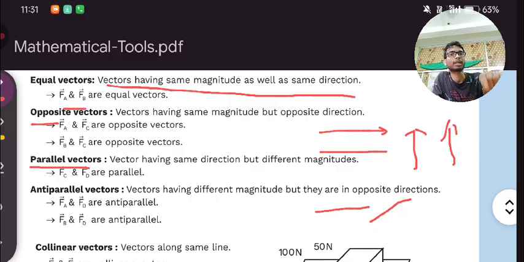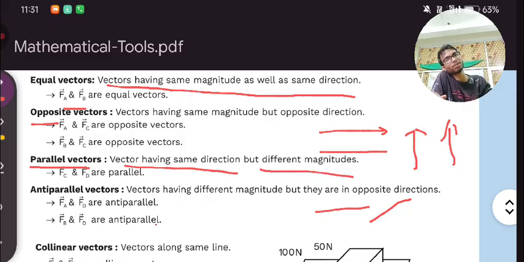Direction of one vector is parallel if it is the same direction. Direction would be same. Okay, remember, direction would be same. Magnitude can be different. Here you can see vectors having the same direction, but magnitude can be different.